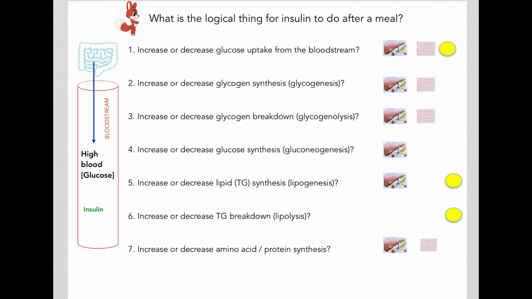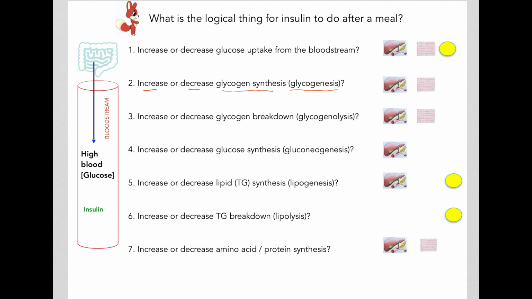Will insulin increase or decrease glucose uptake from the bloodstream into cells such as your liver cells, your skeletal muscle cells, or your adipocytes? Would insulin increase or decrease glycogen synthesis, also called glycogenesis?